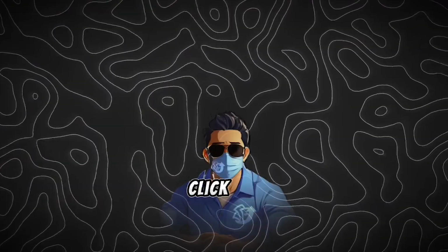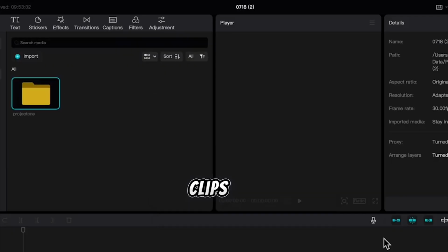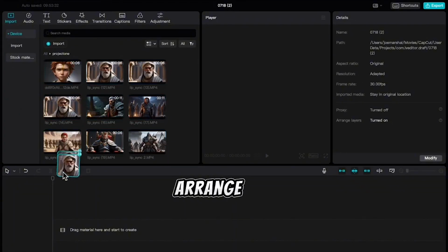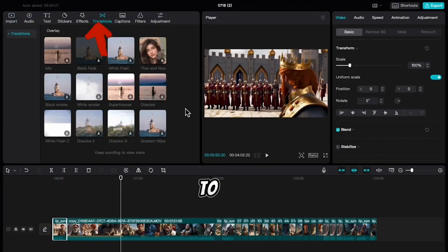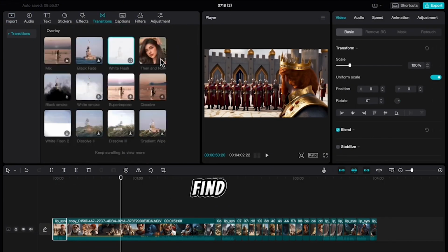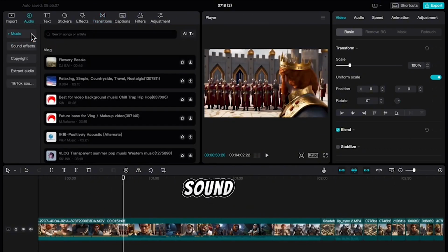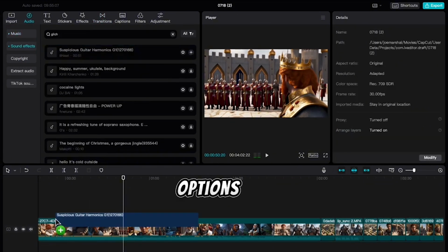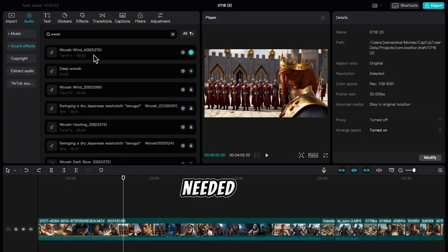Once logged in, click Create Project and upload all your video and audio clips. Drag them onto the timeline and arrange them to fit the story flow. CapCut offers various transition effects to add style between segments. Experiment with different options to find the perfect one for your video. To enhance the video's impact, click Audio to add cool sound effects. You can import your own or use CapCut's built-in options. Drag each sound effect to the timeline beneath the video where needed.